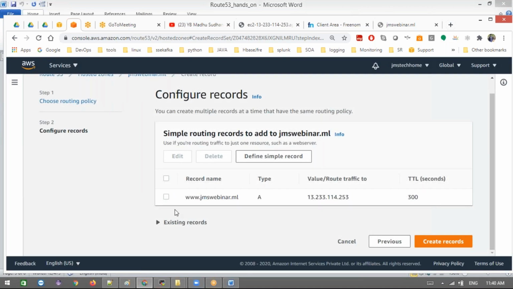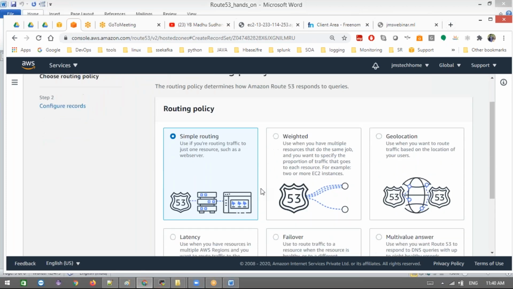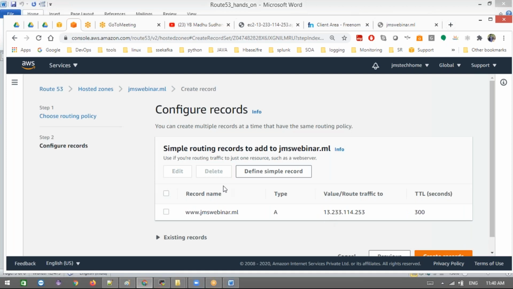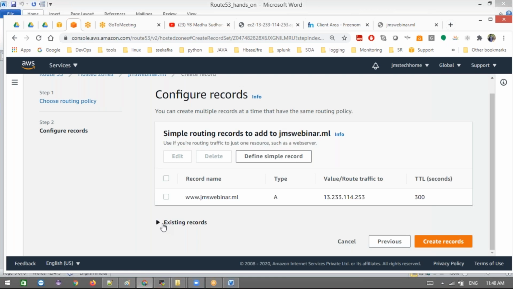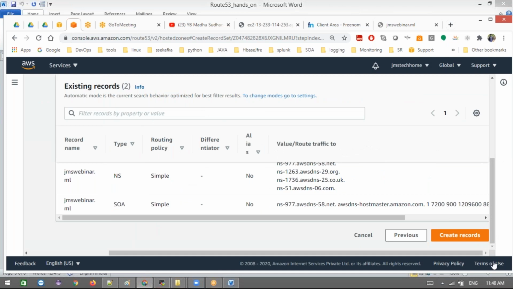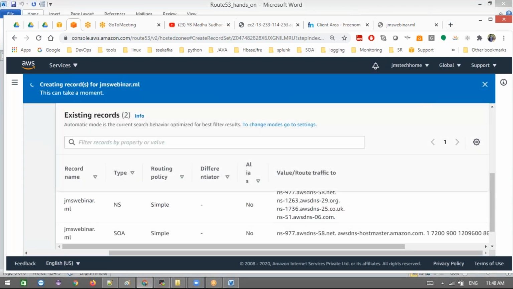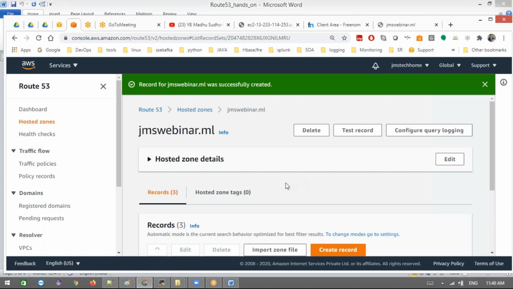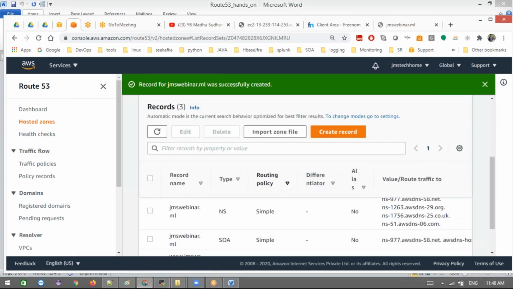Sorry, let me go back to the previous screen because I don't want to spend. Okay, let me go back, next. Okay, let me create this first, later we'll see. Because of the TTL, I gave 300 seconds. That is a long time, but let it be. If you want to modify or update your record set, you must wait for the 300 seconds. Now let me show you what this means.